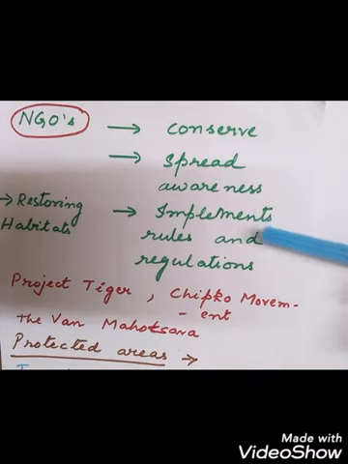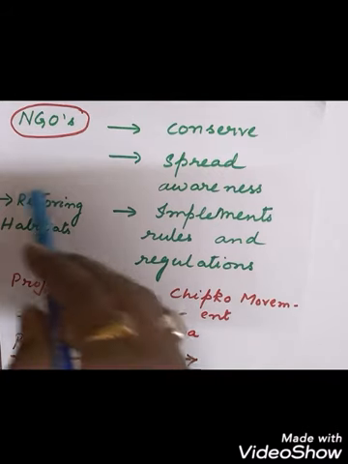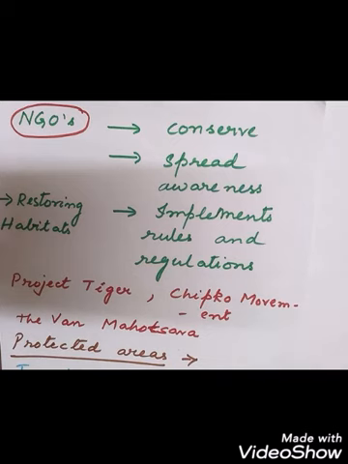They are trying to implement rules and regulations so that the animals and plants can be preserved. Some are focused on restoring the habitats of the animals and the plants through field work and surveys.